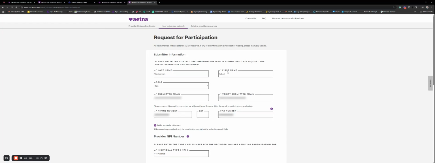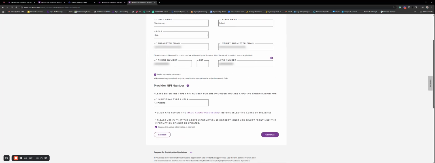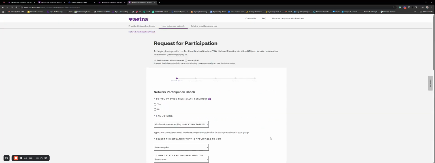So we fill this out. Pretty basic information. Hit next. Do you provide telehealth? If you're telehealth only, you want to click this one. If you want to do telehealth in office, you click the other one. Now, it's not a big deal if you click one and then change it later. Although, if you have the hybrid services, an address may appear.